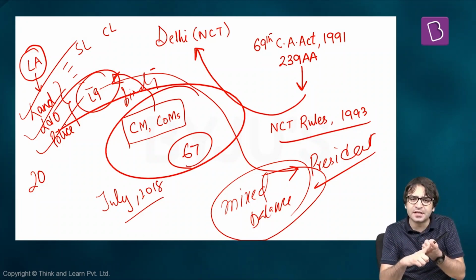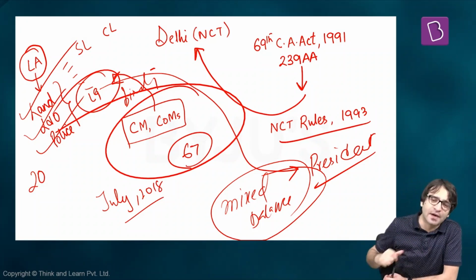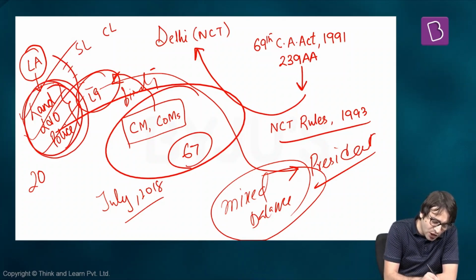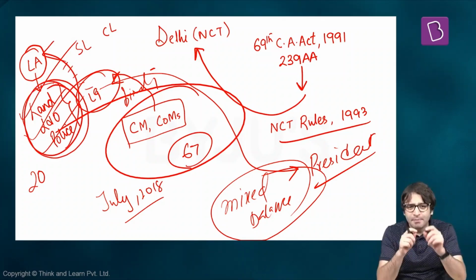Whatever advice is given by the Chief Minister and his Council of Ministers to the Lieutenant Governor, the Lieutenant Governor is bound by that advice. And it is only in matters related to law and order, land and police that the Lieutenant Governor will go by whatever the President has to say on this matter. Because these matters are not within the control of the Legislative Assembly. These matters are with the Parliament of India. But there was confusion on one thing else.